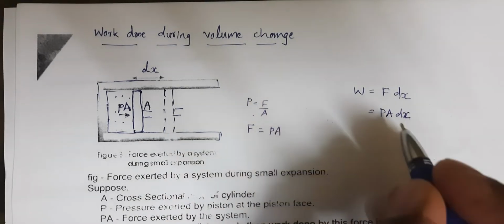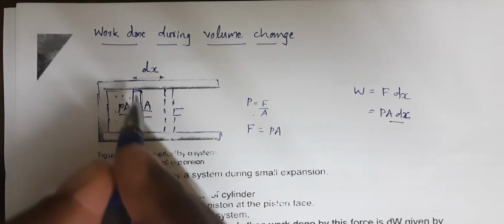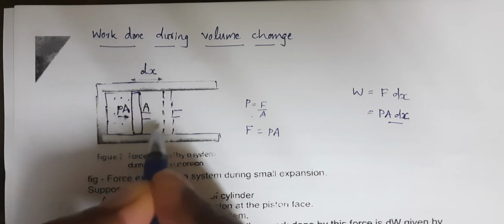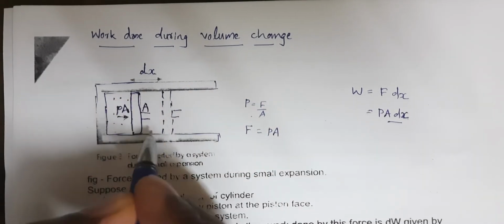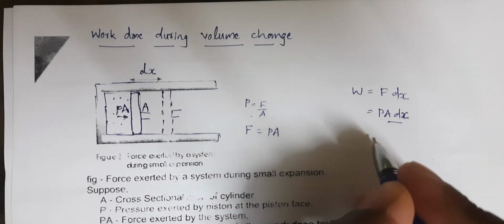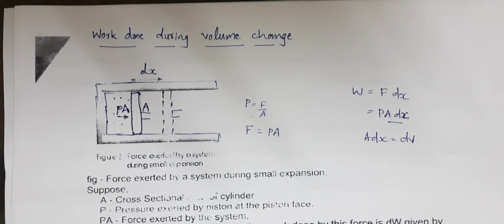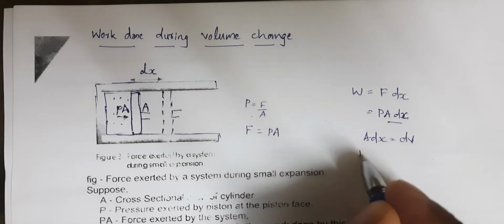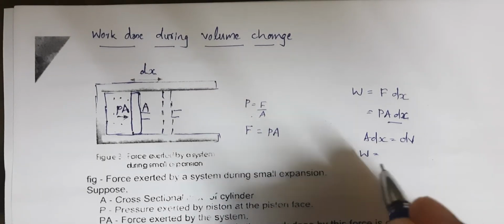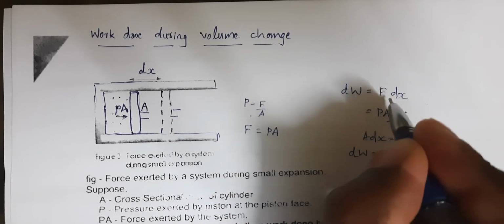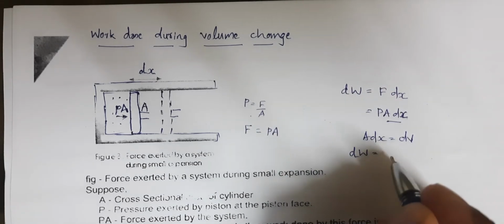Now this A into dx is nothing but the area times this length. This is the small volume of this much part, which I can write as dV. A dx is nothing but dV. So I can write the work done as dW, because it is a small work done for movement of dx distance, so I will write it as P dV.